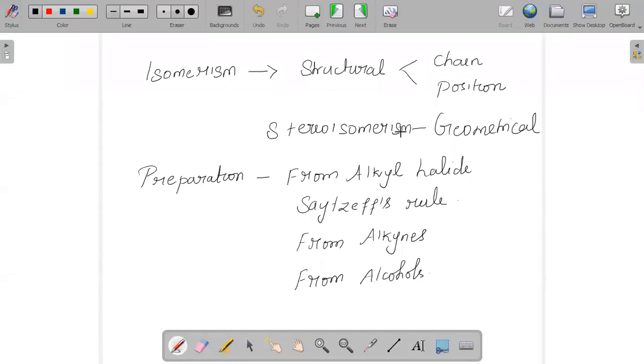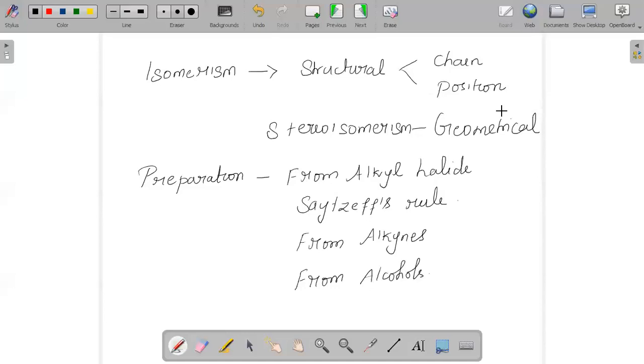We have two types, chain and position. Of course, there will be a change in the chain, and secondly the position may change. The position of the double bond in an alkene, if it changes, then we say that the particular alkene is undergoing position isomerism.